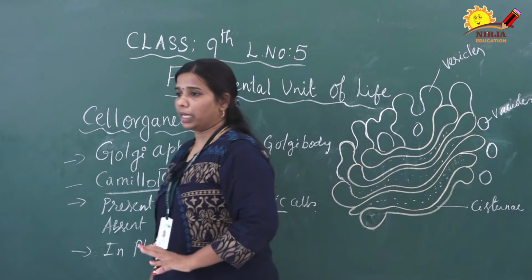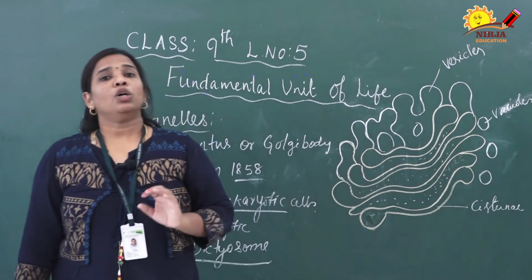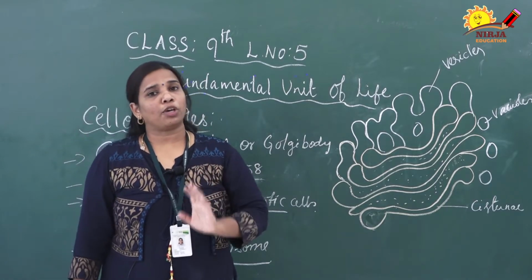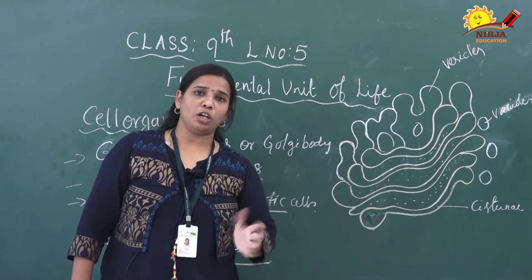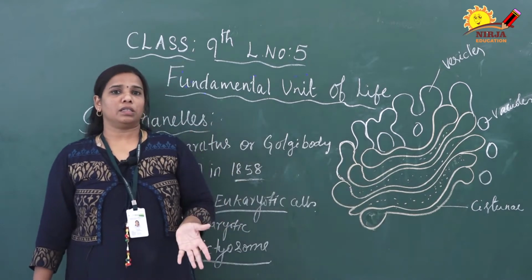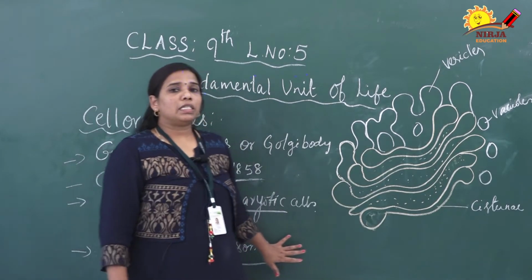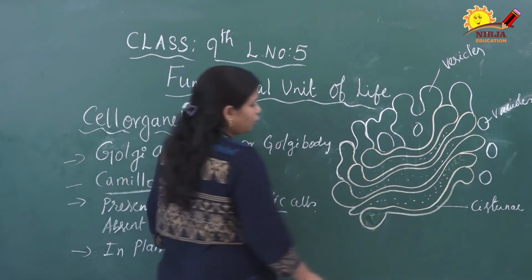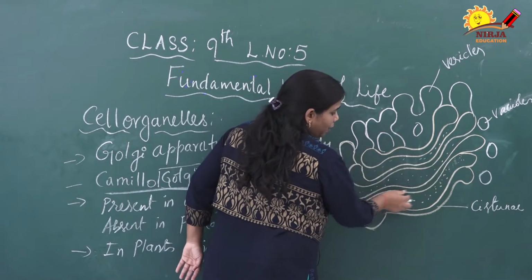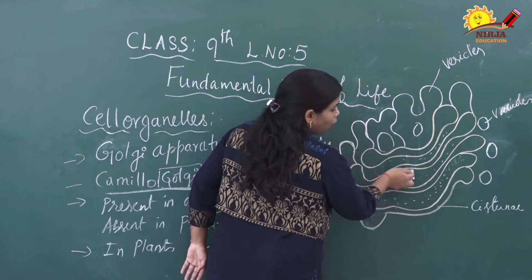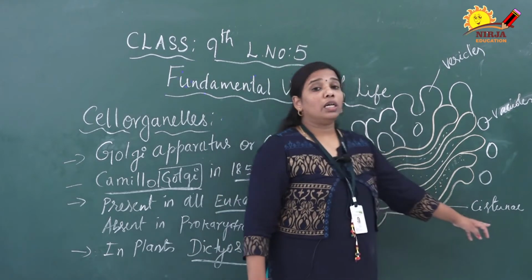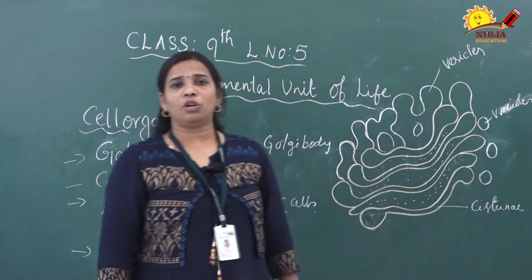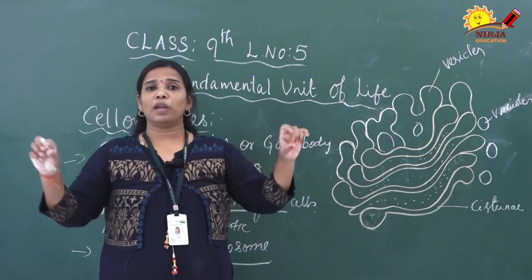This cell organelle is present in eukaryotic cells but absent in prokaryotic cells. What is eukaryote, prokaryote? Already we discussed. So, this is present in eukaryotic cells. So, this is the structure. Here you notice a small tubular part. The parallel tube-like portion is called cisternae. We heard the word cisternae for the endoplasmic reticulum also, the parallel tube-like structure.